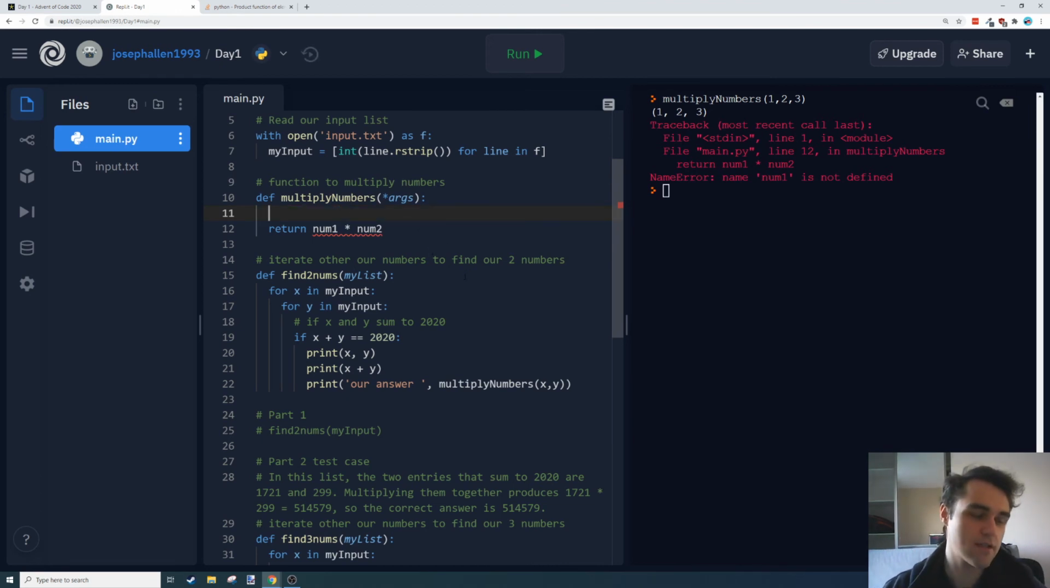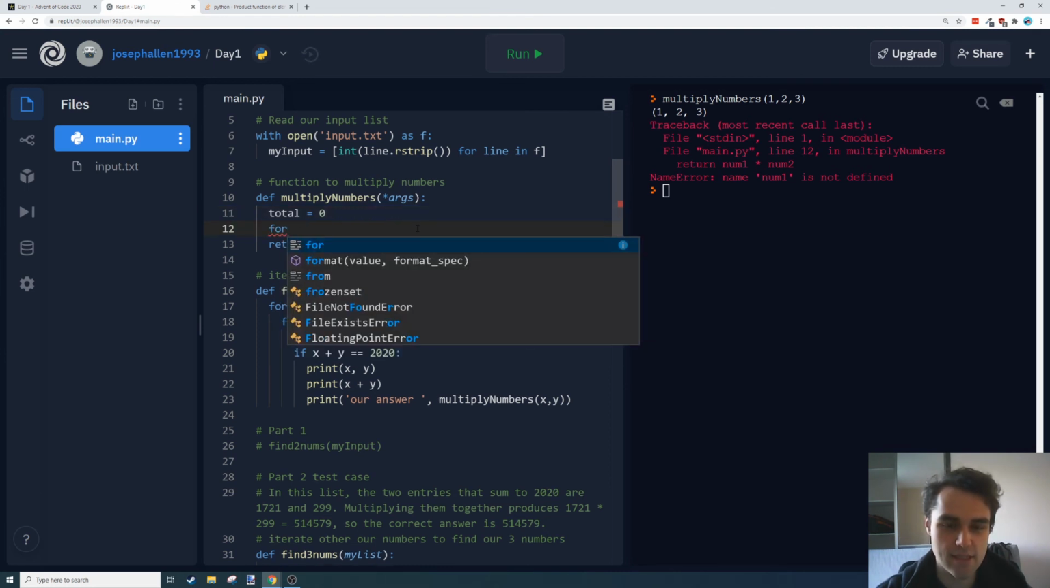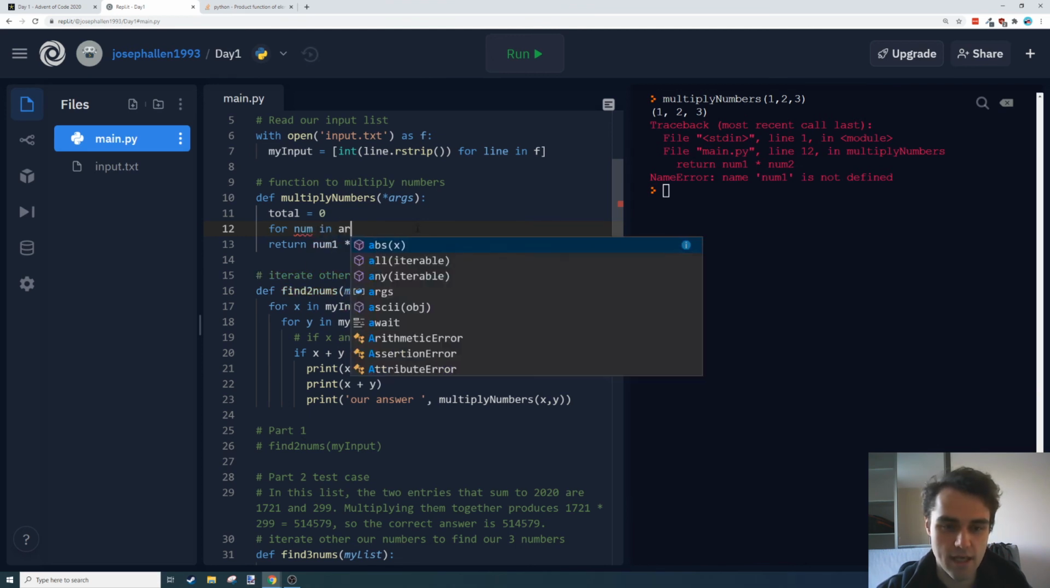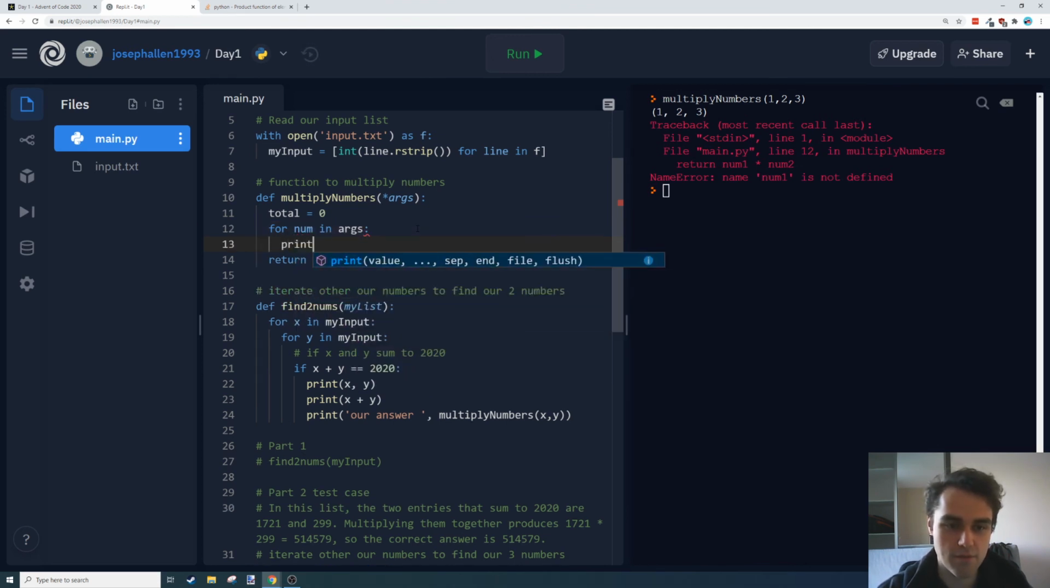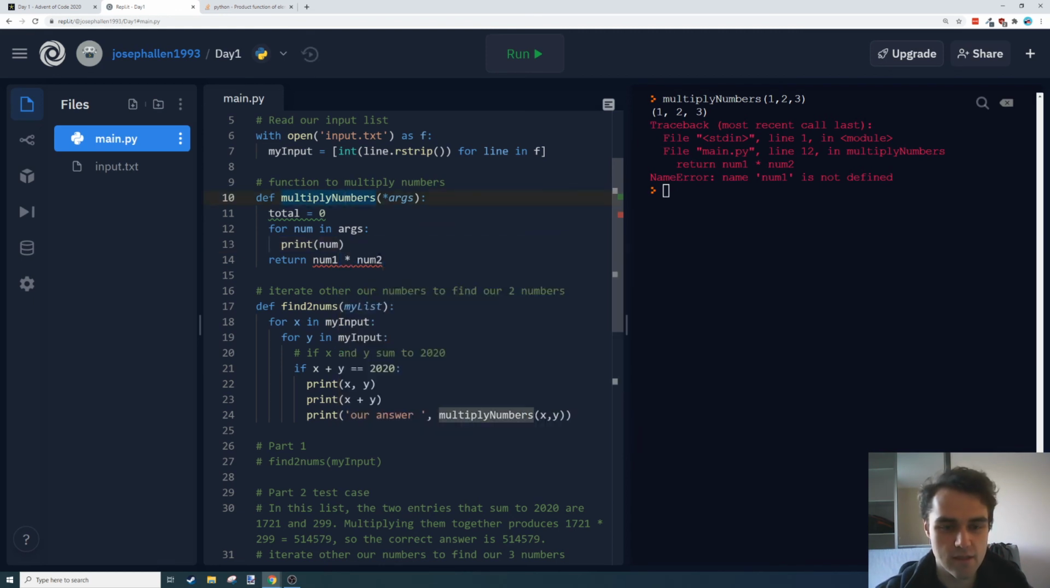We could just write another multiply function, or we could literally just write the line num1 times num2 times num3. But I'll see if I can do this. So total equals 0, just a variable that we're going to iterate over these arguments, for num in args. I'm just going to print them for now to check that that's doing what I think it's doing. And we can't return that anymore.